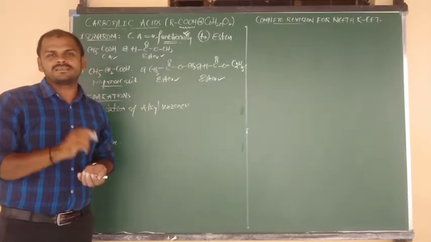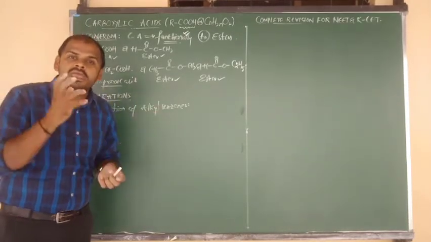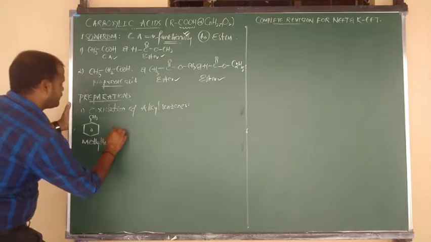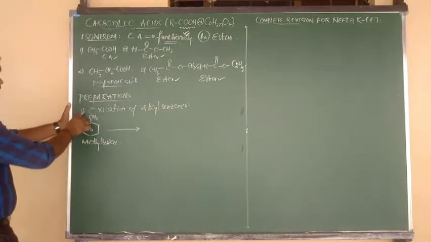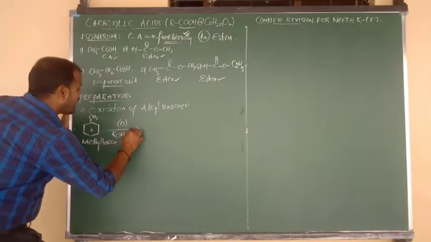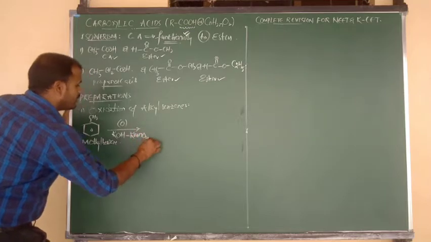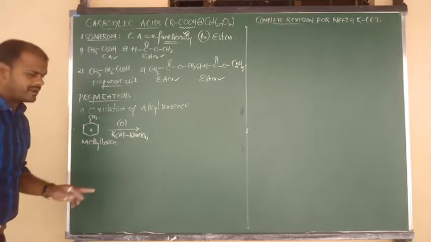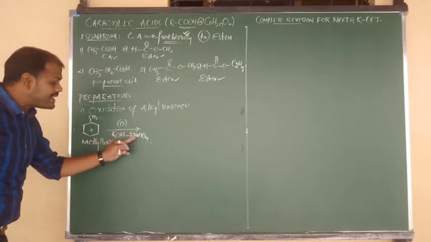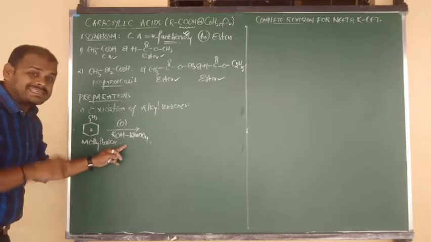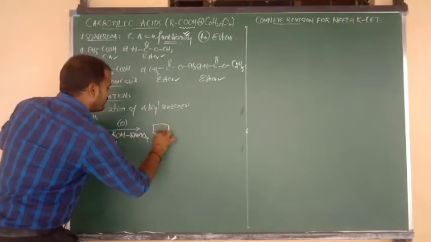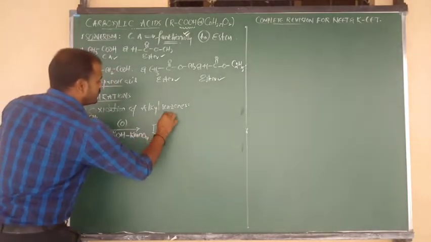But that reaction takes place only in the presence of alkaline KMnO4, alkaline potassium permanganate, the oxidizing agent we require here. So alkyl benzene or methyl benzene upon oxidation with alkaline KMnO4, with any alkali such as NaOH or KOH, the alkaline potassium permanganate acts as the oxidizing agent. What is the importance of this oxidizing agent? It completely oxidizes the alkyl side chain to the COOH group.